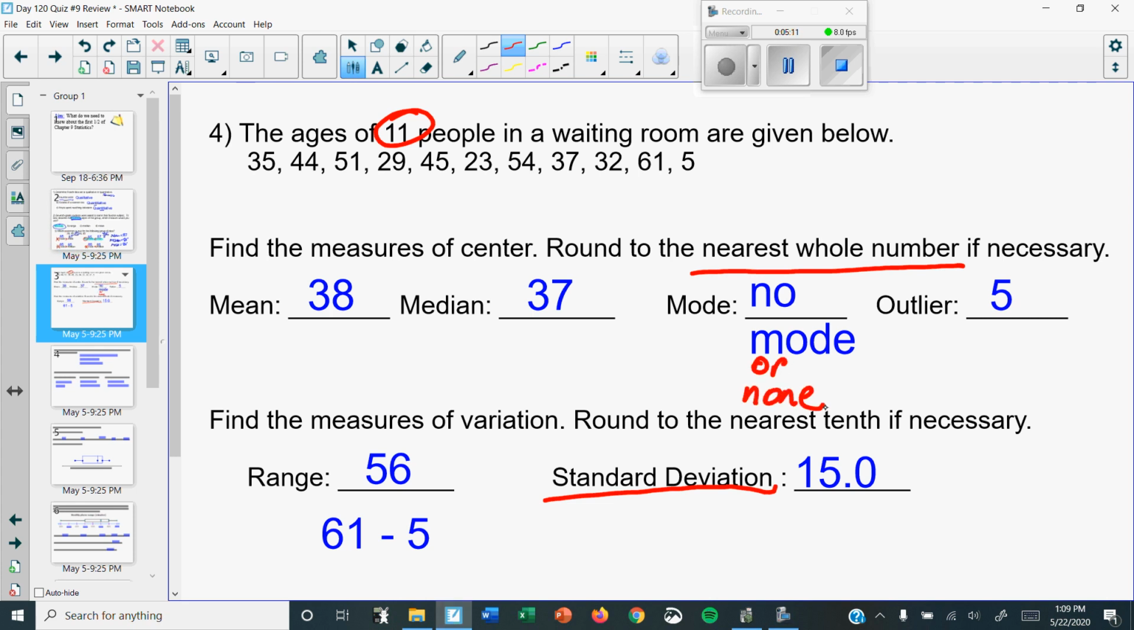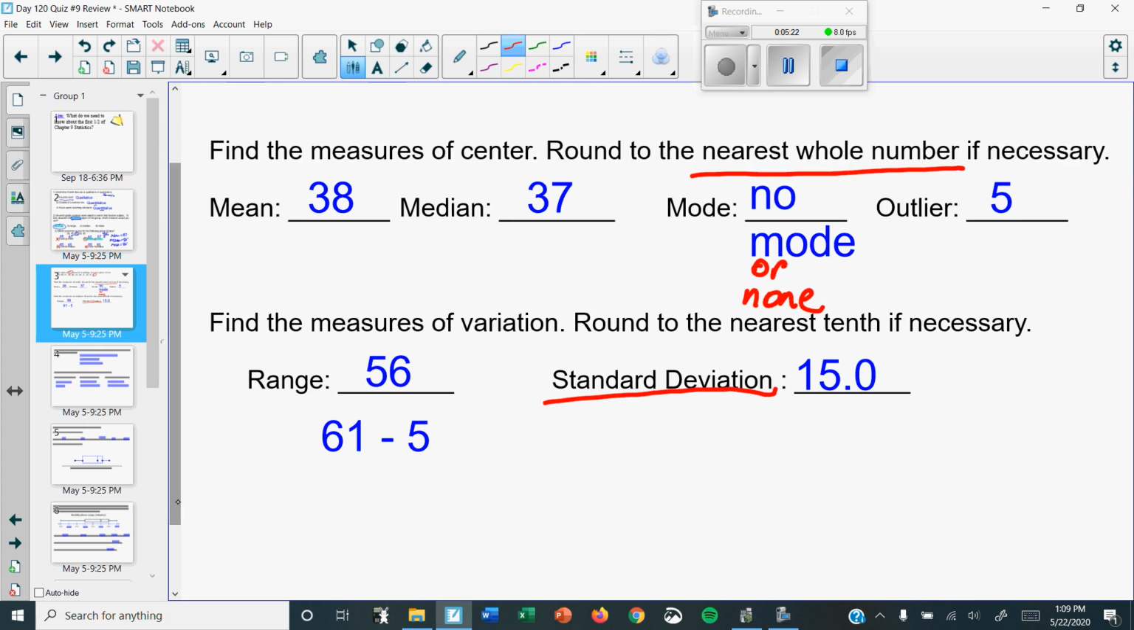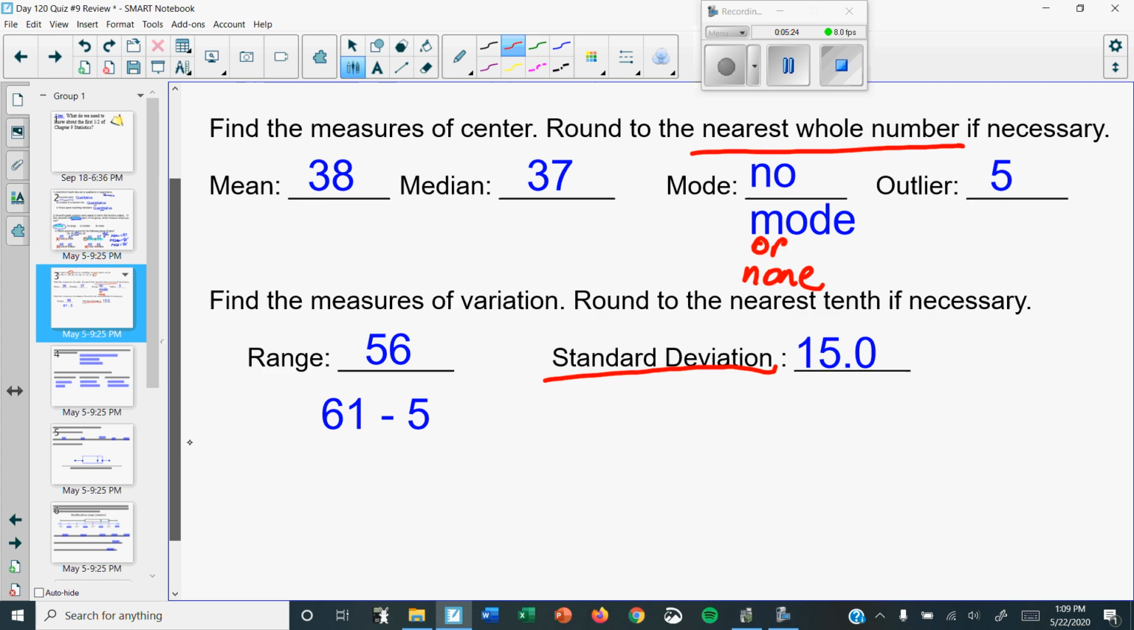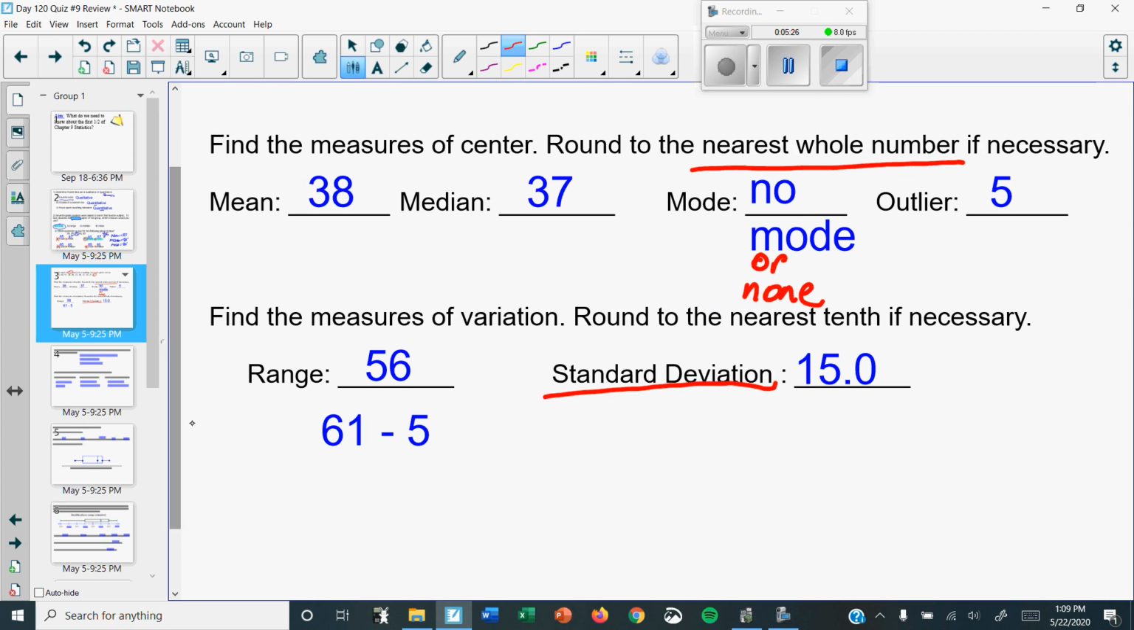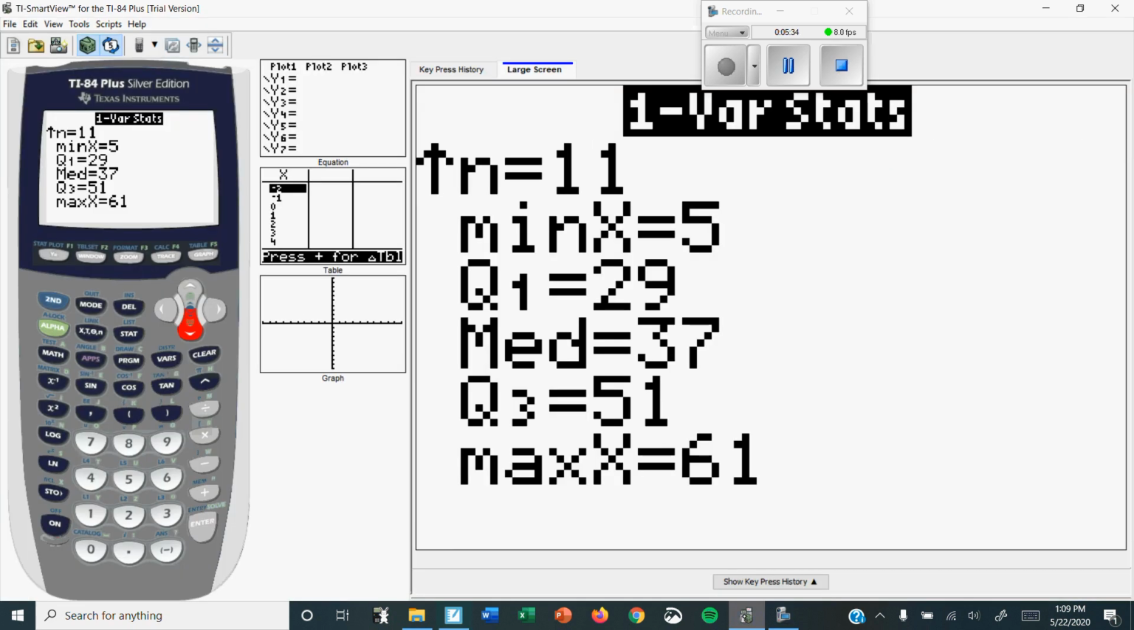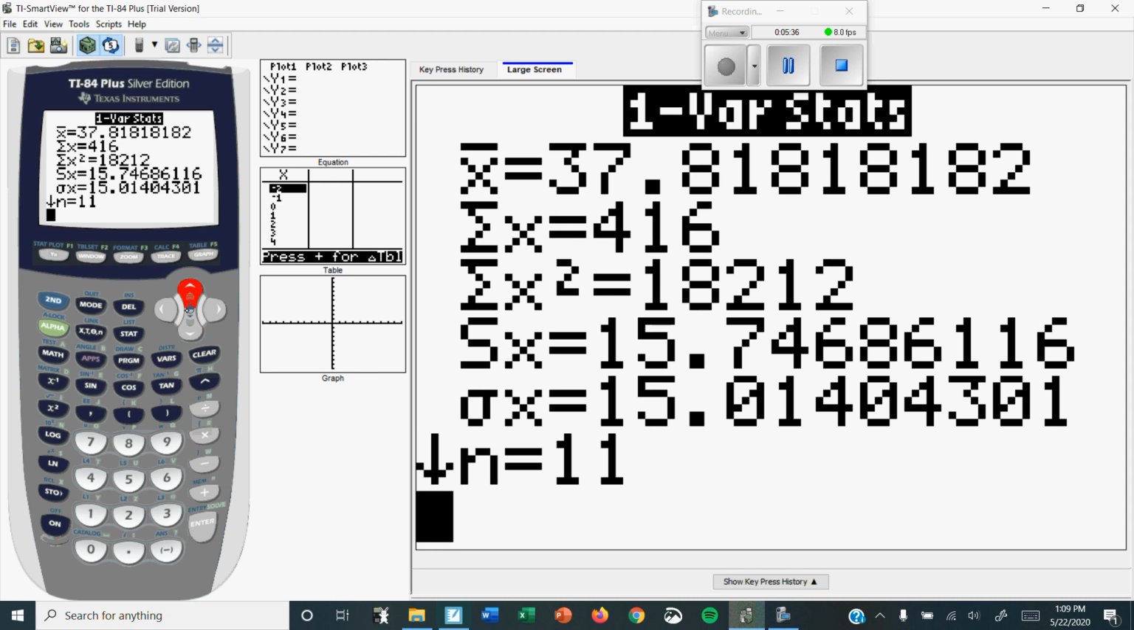The outlier, is there a number up here that's nowhere near the others? The answer is 5. 5 is not anywhere near the others. The range is just the biggest number minus the smallest one, 56. Now, standard deviation, it's the one that kind of looks like the word ox. This is a lowercase sigma. So if you look on your calculator, if you go back up, do you see how it says something that looks like ox?